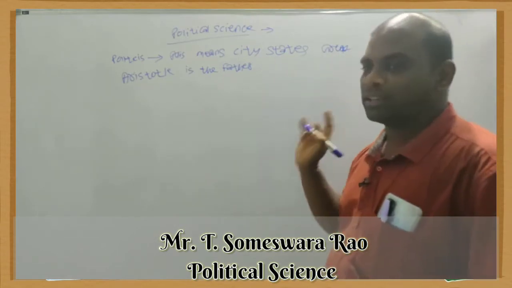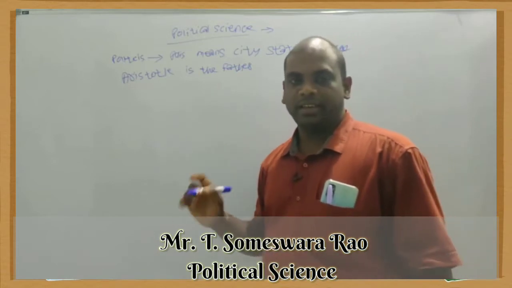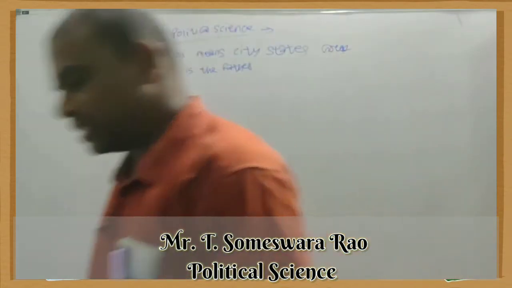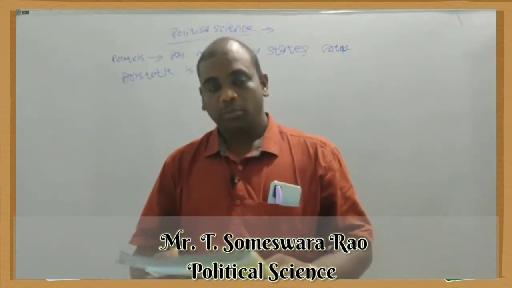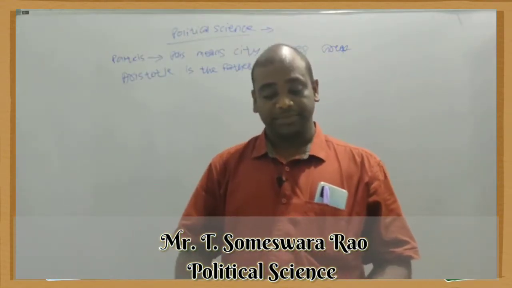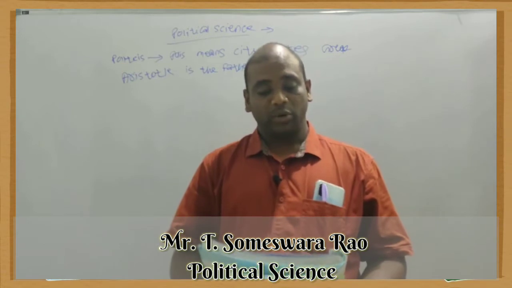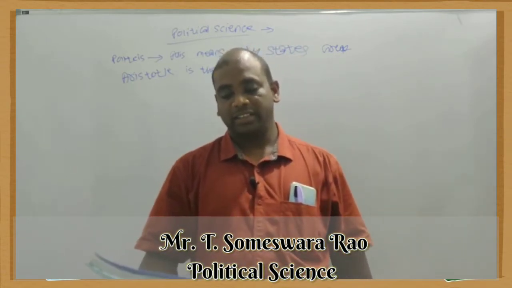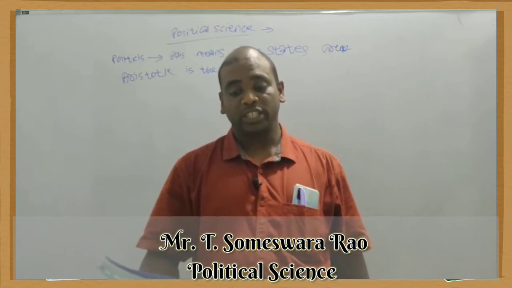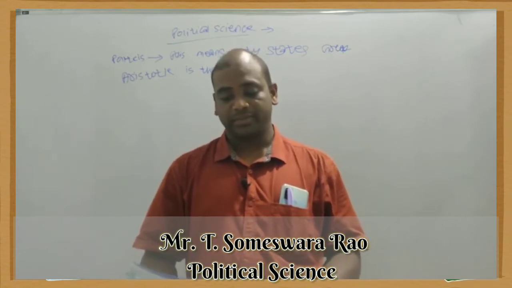So Aristotle is the father of political science. Another important point is that political science is a social science. It is mainly concerned with the state, citizen, society, association and the world at large.